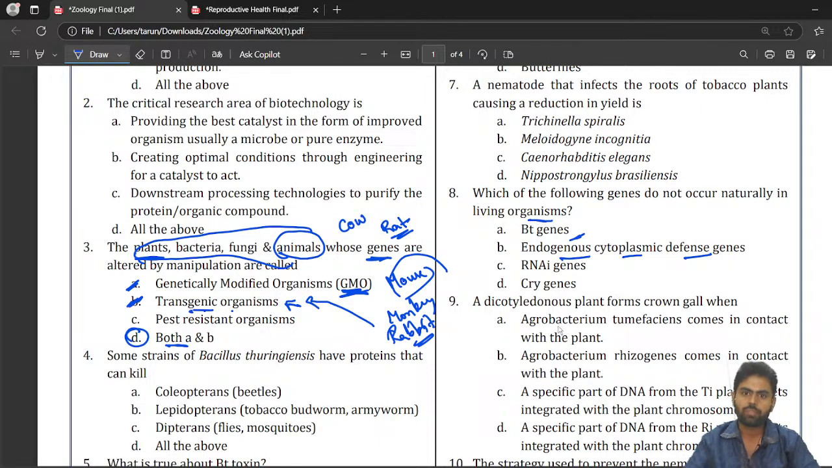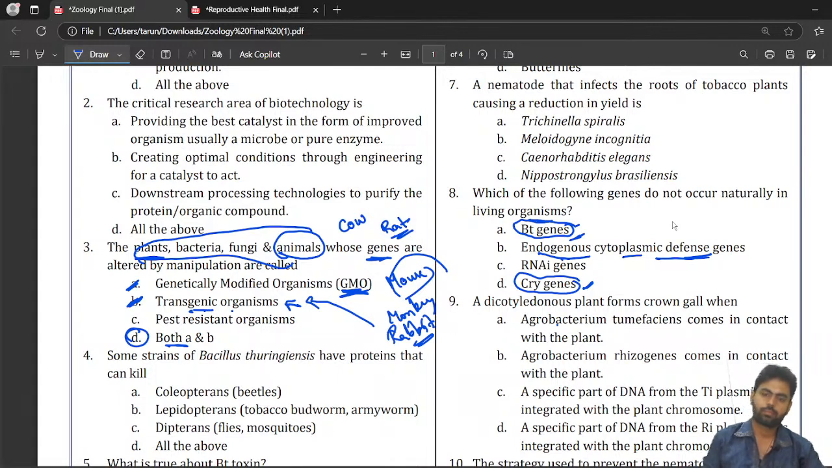Which of the following genes do not occur naturally in living organisms? BT genes are present in bacteria, they occur naturally. Cry genes, that is the BT genes, the Bacillus thuringiensis genes, so they are present. But endogenous cytoplasmic defense genes are not present naturally in living organisms. All right, so this will be the correct answer.